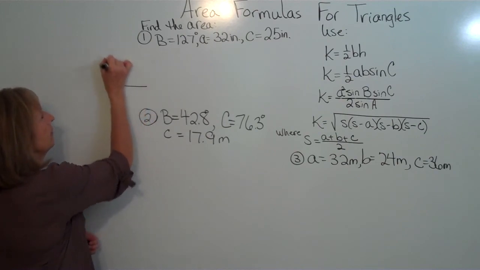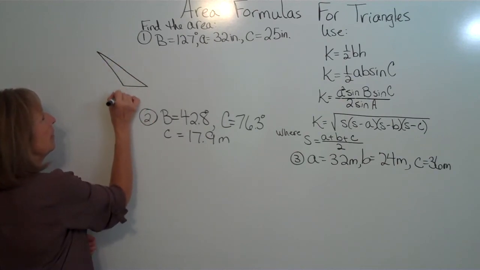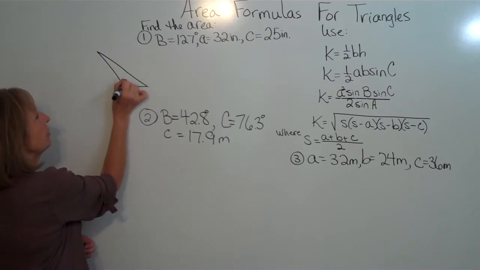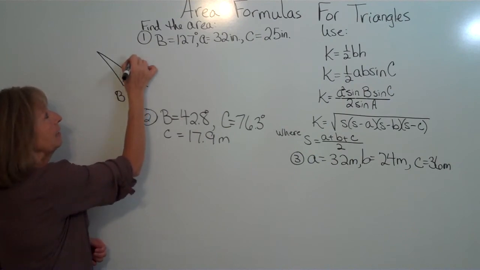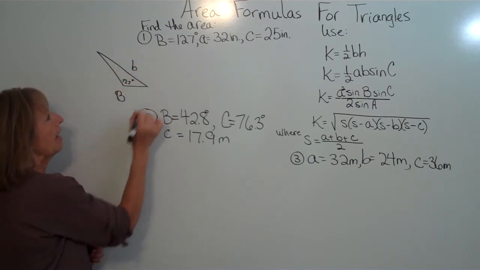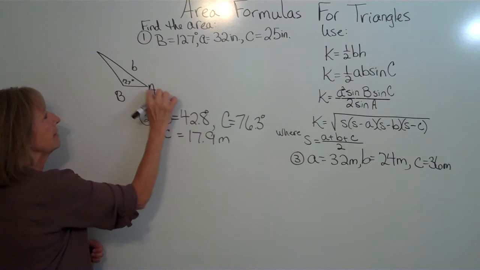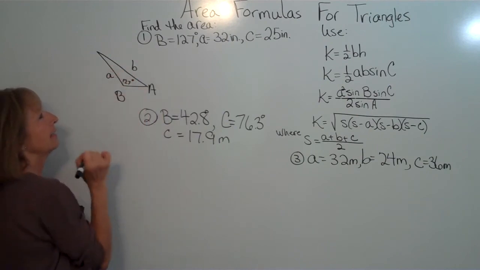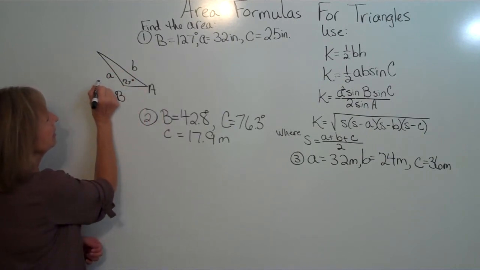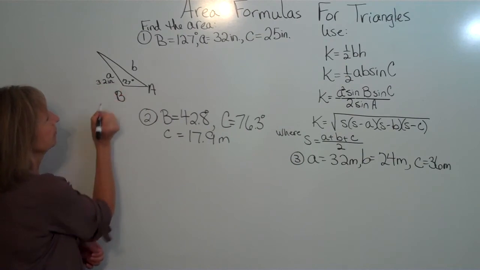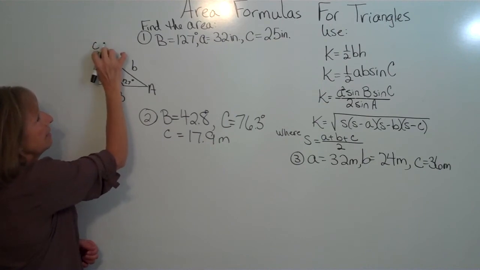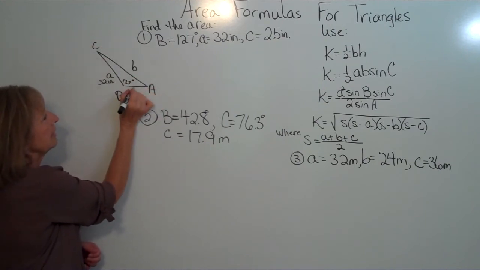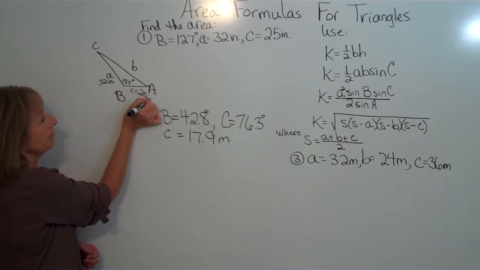So I have my angle B is 127 degrees. The side opposite angle B is side B. Then I have angle A, and the side opposite A is side A. And I know that side A is 32 inches. And then my angle C, and the side opposite angle C is side C. And side C is 25 inches.